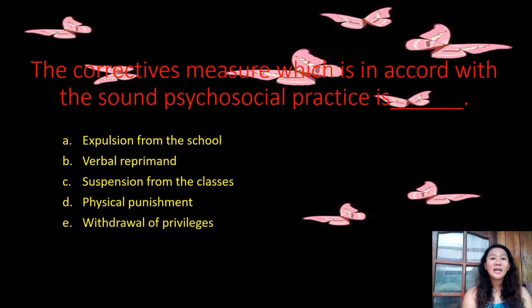A. Expulsion from the school, B. Verbal reprimand, and letter C. Suspension from the classes, letter D. Physical punishment, and letter E. Withdrawal of privilege. The correct answer here is letter E. The withdrawal of privilege.